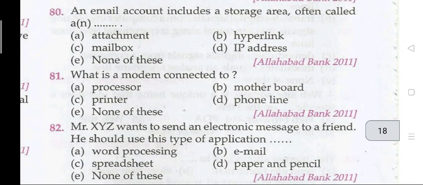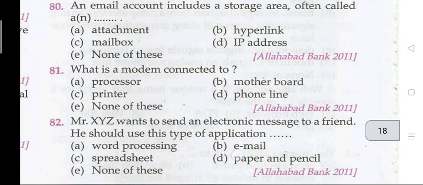Question 80. An email account includes a storage area often called a C. That is your mailbox. Question 81. What is the modem connected to? D, that is phone line. Question 82. Mr. XYZ wants to send an electronic message to a friend. He should use this type of application. The right answer is 82 B, that is email.